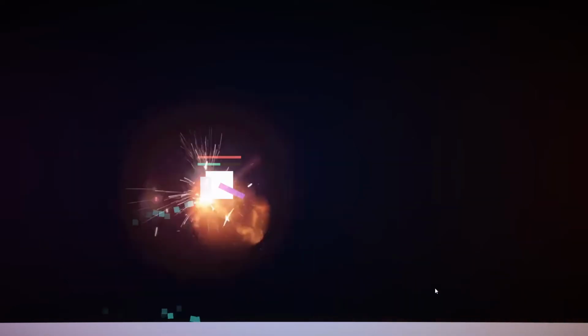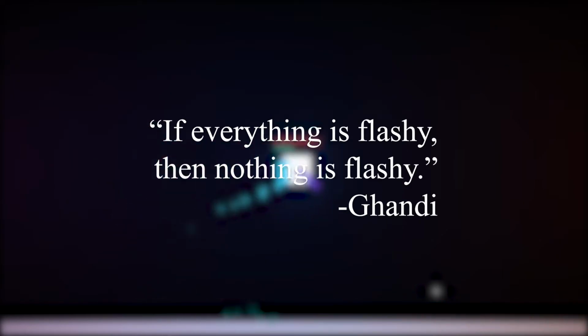Be careful not to make big effects for every action though, as it could quickly become boring. Remember, if everything is flashy, then nothing is flashy. Yeah, that sounds a bit weird, but that's true.